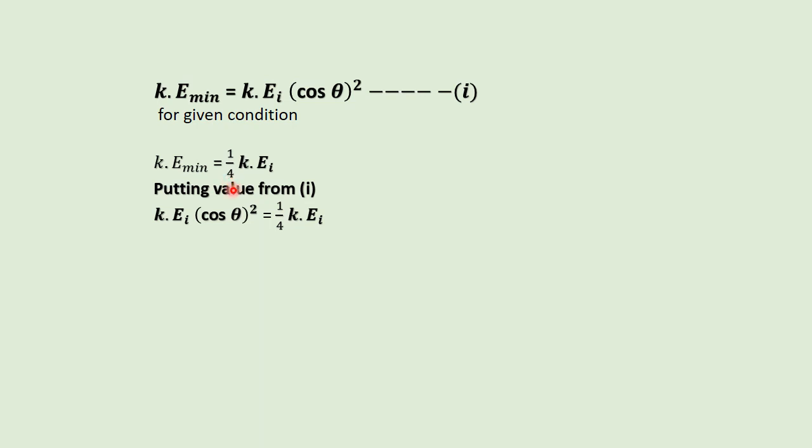From here we get cos theta square is equal to 1/4, because kinetic energy initial cancels with kinetic energy initial, and by taking the square root on both sides we get cos theta is equal to 1/2. For finding theta, theta is equal to cos inverse 1/2, and theta is equal to 60 degrees.